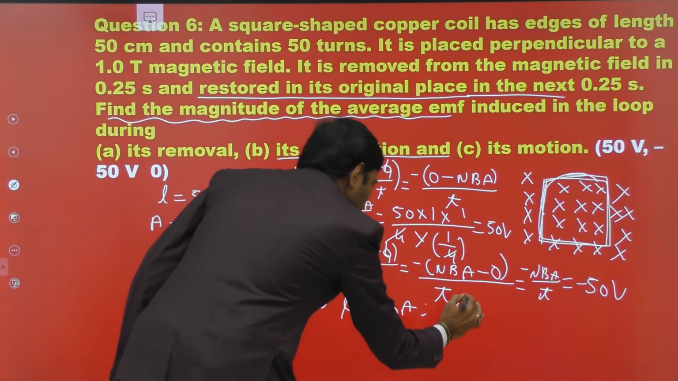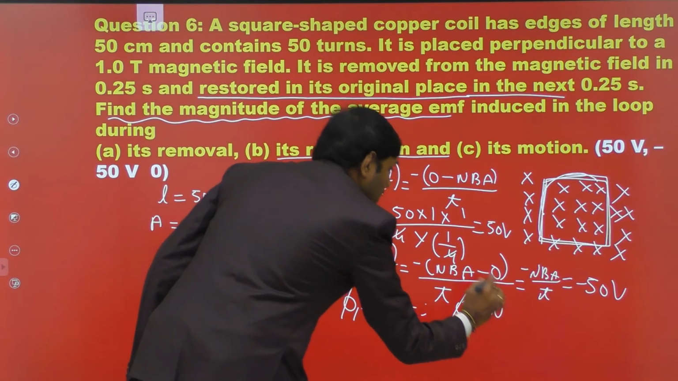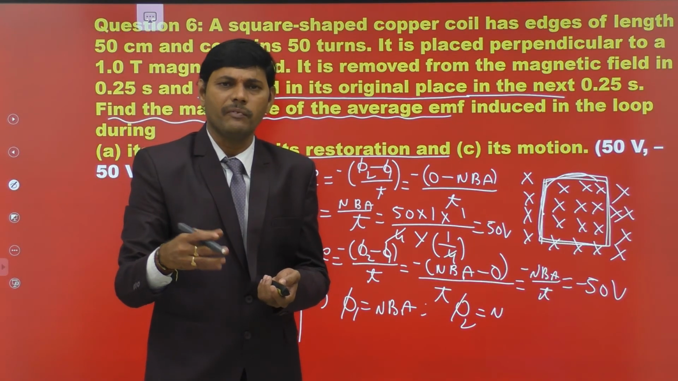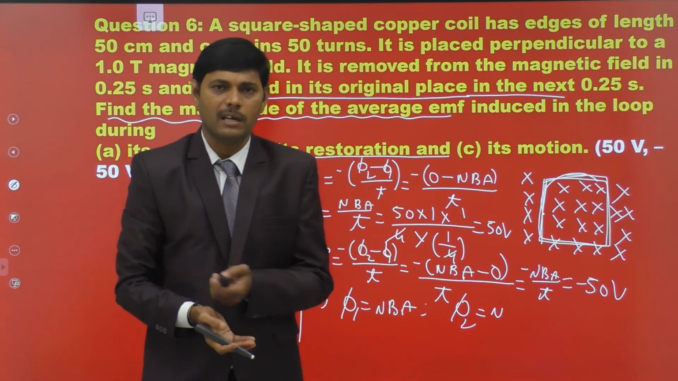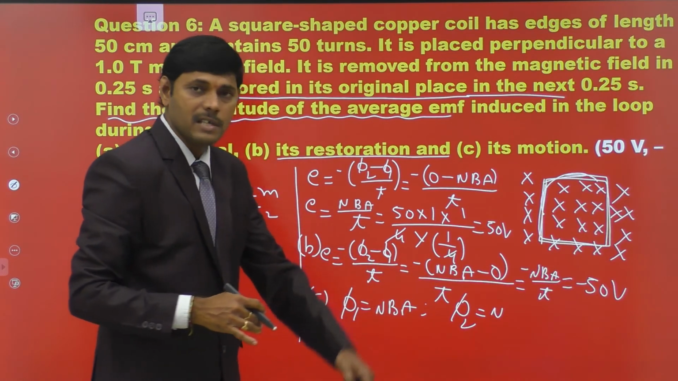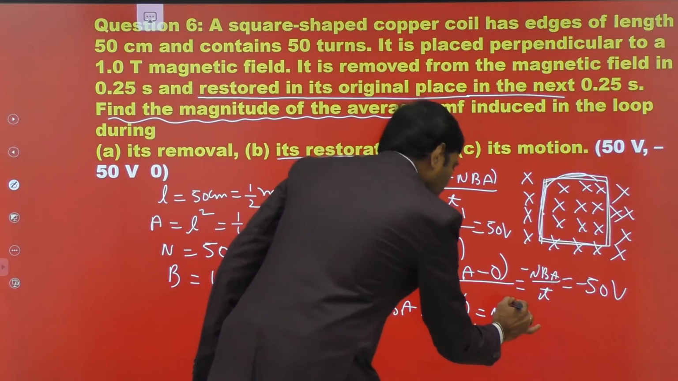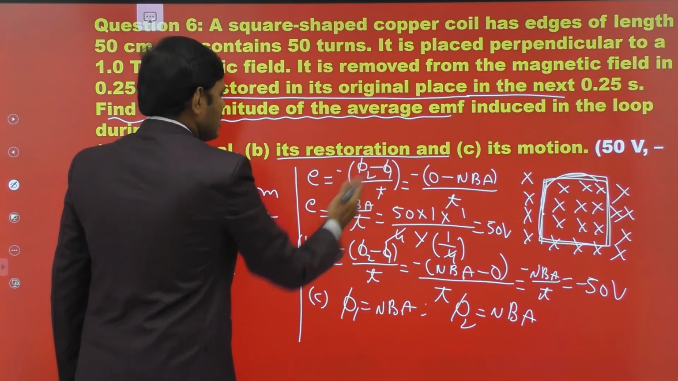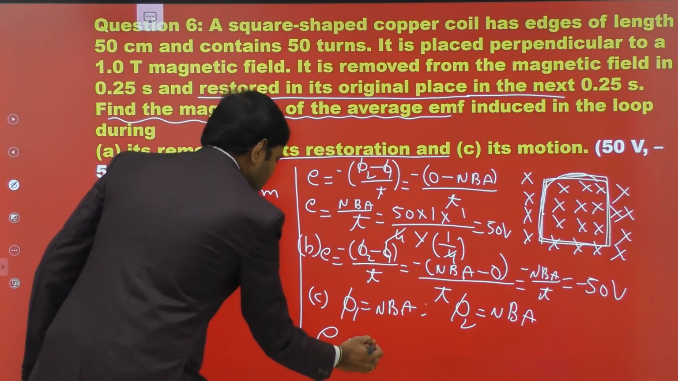And then when it is restored into the magnetic field, phi 2, these are the positions at which it is inside the magnetic field and then finally restored into the magnetic field. These are the two positions. When it is inside the magnetic field, phi 1 is NBA. When it is restored in the magnetic field, phi 2 is also equal to NBA. Then E is equal to phi 2 minus phi 1, which means 0. Then EMF is equal to 0.